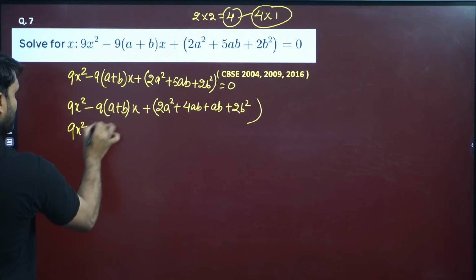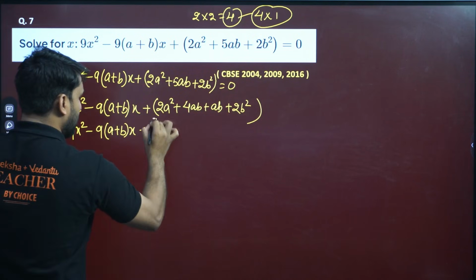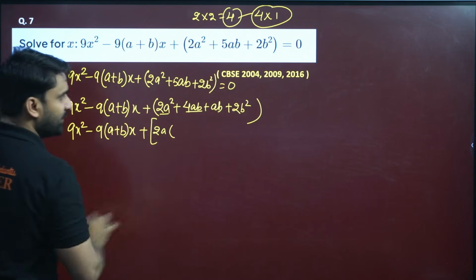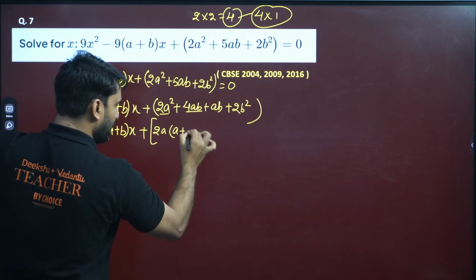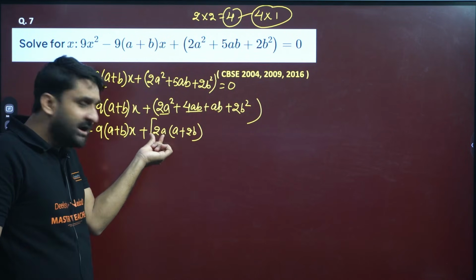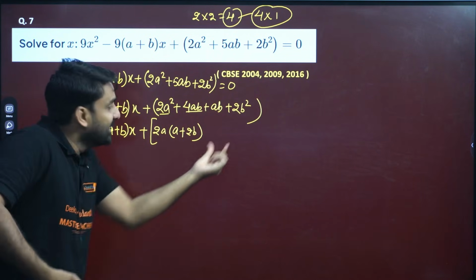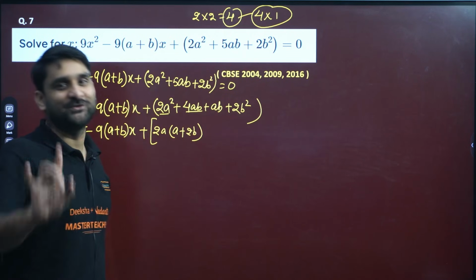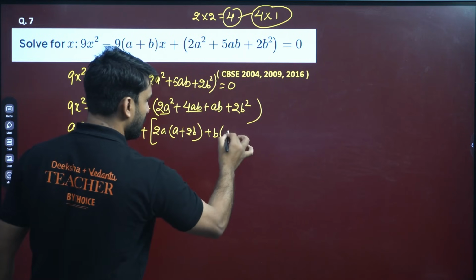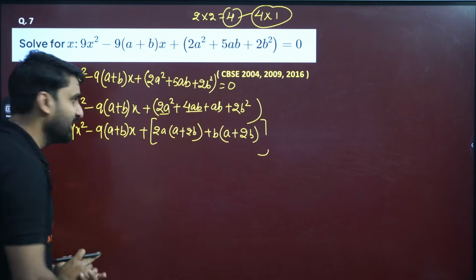So this is 9x square minus 9 (a plus b)x. Now can we take something common here? 2a can be taken common here. So if we take 2a common, a will be here and 2b will be there. I think you are getting my point. 2a square plus 4ab, we take 2a common, so a plus 2b will be there. And if this bracket is a plus 2b, the second bracket must be a plus 2b. This is the rule of quadratic equations. So now can we take b common here? If we take b common, we get a plus 2b. Wow. And look, my dear, both the brackets are the same.